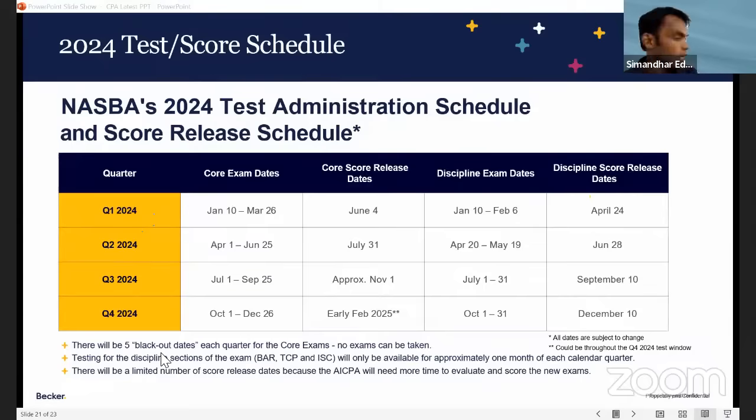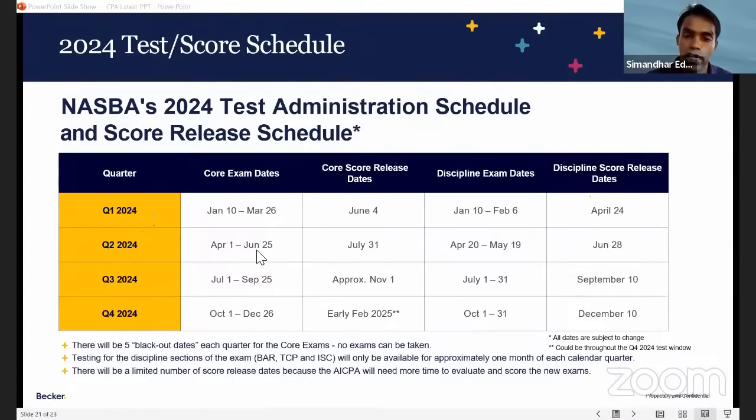If you see, there are blackout dates for each quarter for the core exam. January 10 to March 26, after March 26 there are no slots, right? And then April to June, after June end there is no slot, September end there isn't, December end there isn't. So this is something you need to watch out for certain dates. Who all are working professionals, month end is always very hectic for you. March end is year end, June is quarter end, September is quarter end, December is Christmas. Anyway you are not around in the last week, you go here and there, so it's good they didn't keep exam dates in those months, right? That makes sense, right?